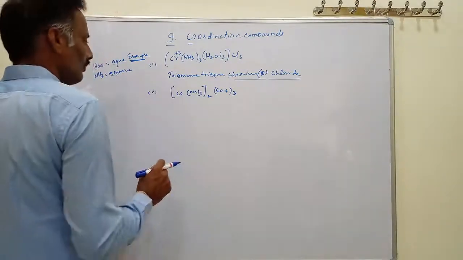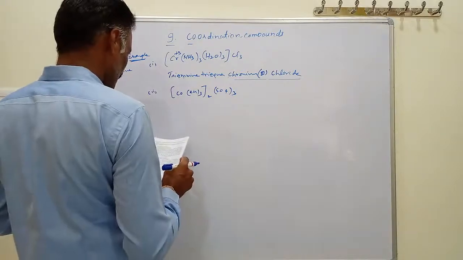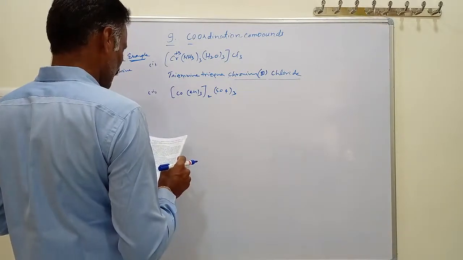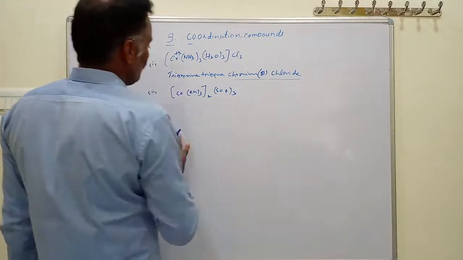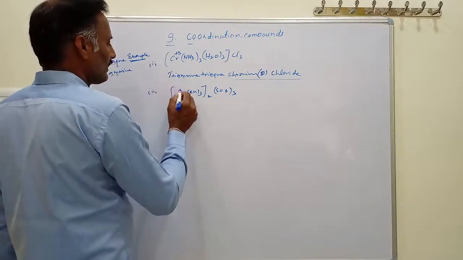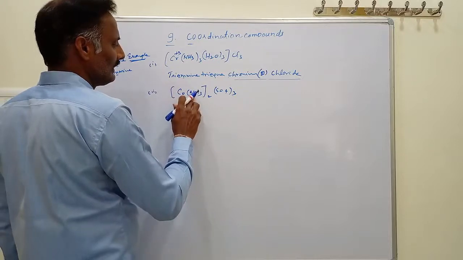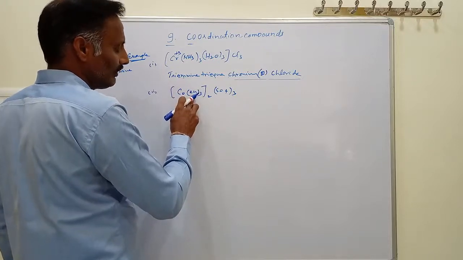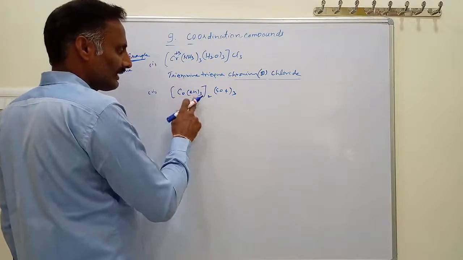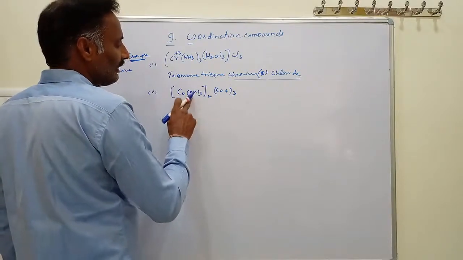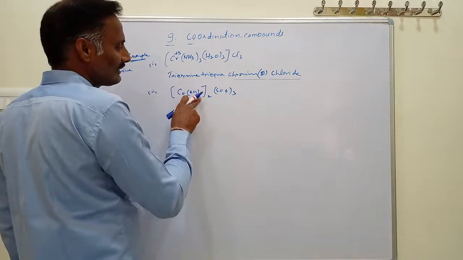This is a cobalt complex, and cobalt is the metal atom. This is ethylene diamine, called ethane-1,2-diamine. It already contains a di, so there are three diamines.